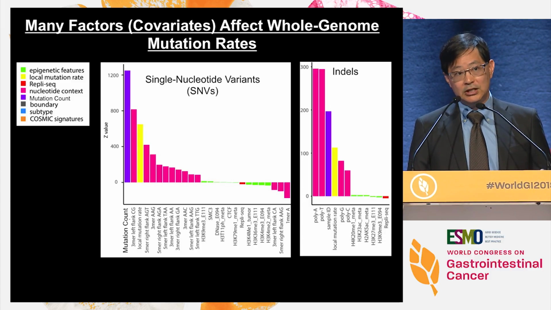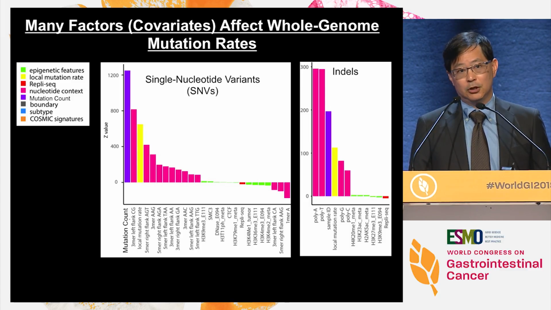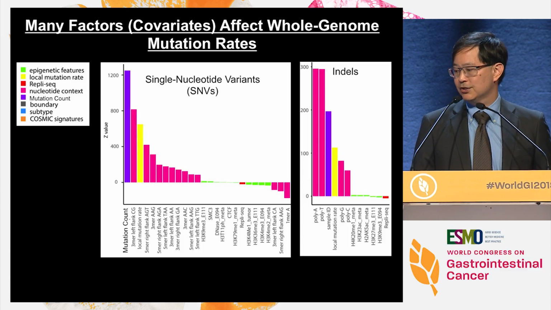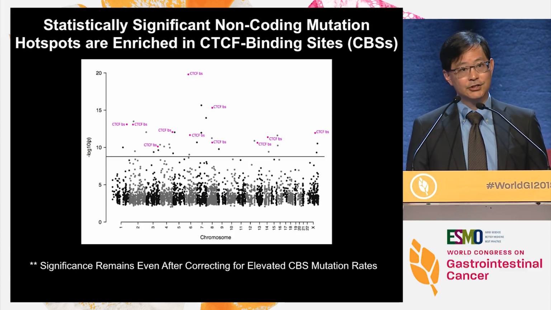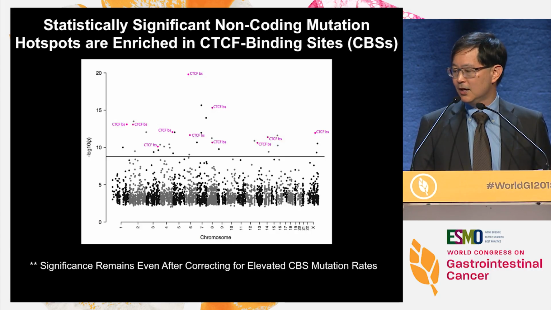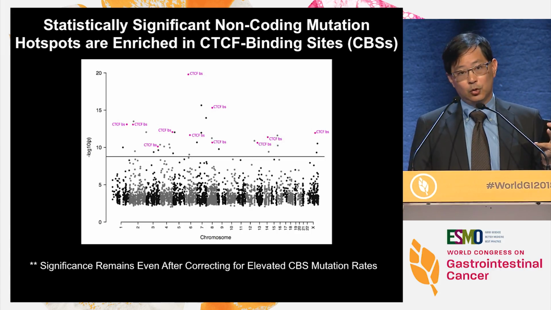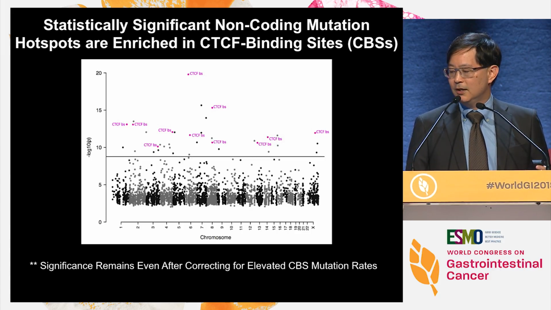I don't want to get into the details of this, but suffice to say that after we do all of this correction model, we have about 200 whole genome mutation calls. We can put them both together and ask the key question: does anything survive above the background to give us driver mutations in the non-coding genome? And the answer is yes. Here we are not looking at protein coding regions, we are only looking at non-protein coding regions. Anything above this threshold across the entire genome is a location, a hotspot in the genome, that has an above background